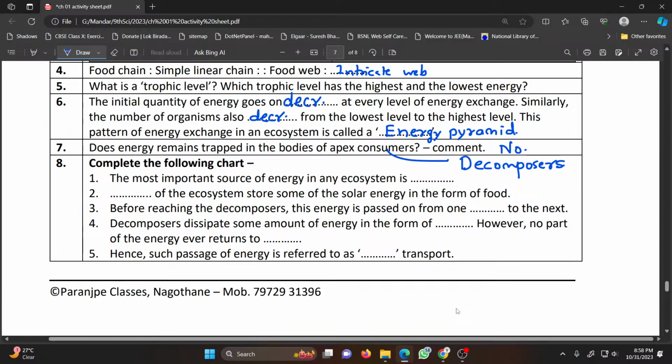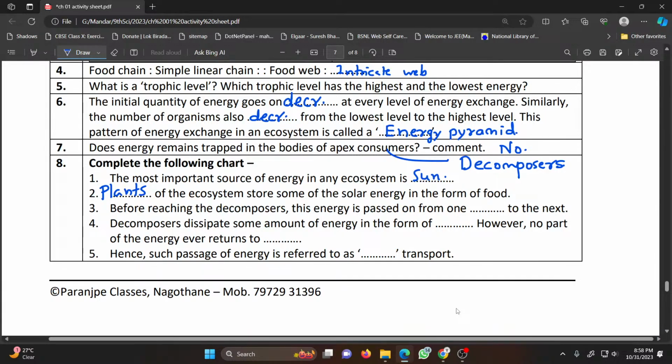The most important source of energy in the ecosystem is the sun. Then green plants of the ecosystem store some of the solar energy in the form of food, and before reaching the decomposer, energy is passed